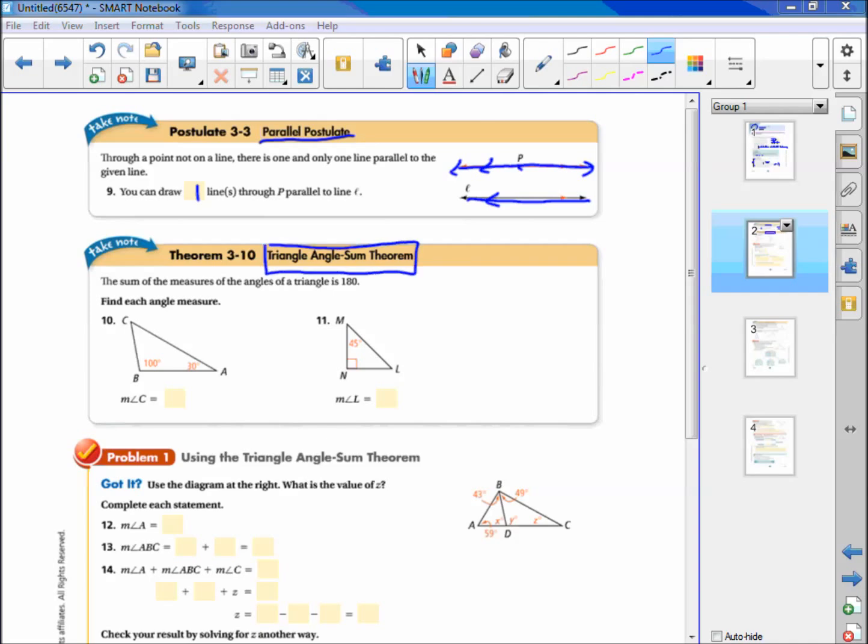All right, our second thing is a theorem, the triangle angle sum theorem. And the triangle angle sum theorem says the sum of the measures of angles of a triangle is 180. And once again, we'll do some work in class to show you why this is true. Okay. All right, so find each angle measure.